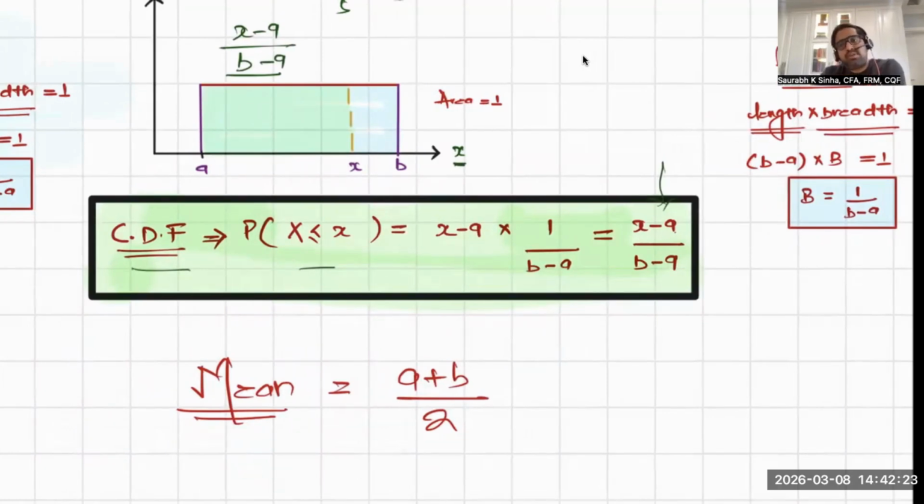Will you use uniform continuous distribution in life? Yes, you would. Whenever you are playing with random variables, whenever in Python you do NP random, or whenever you try to find a random variable in your Excel sheet, you're actually using uniform continuous distribution because the probability of every outcome is identical in nature. Whatever the probability is, it's very near to zero, doesn't matter. But they are using uniform continuous distribution at the back end. Definitely, yes, you can change that random number generator from uniform to normal distribution or any other distribution. That is easy and most people are aware of how you can generate a random number in normal distribution.